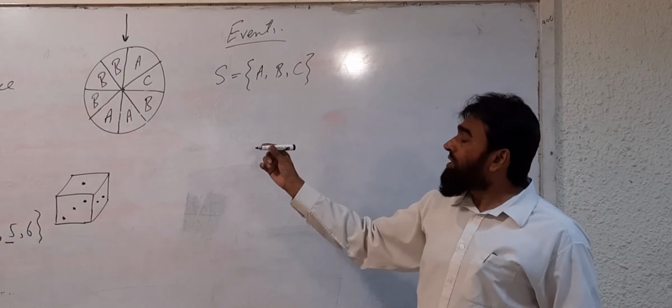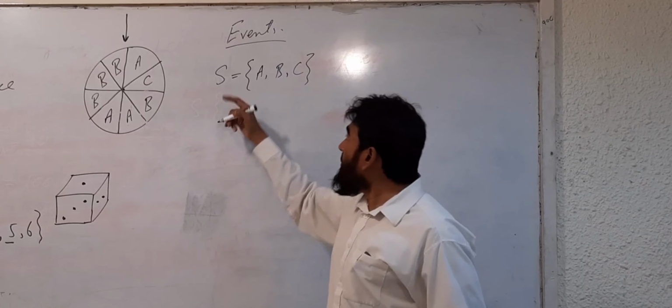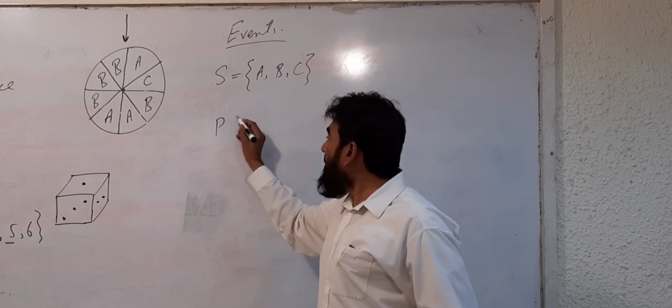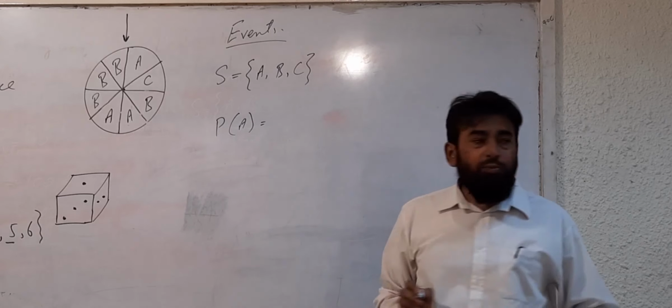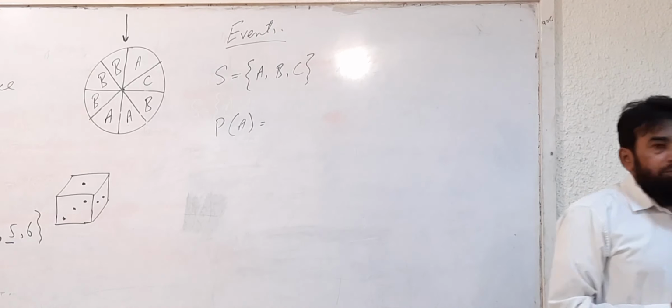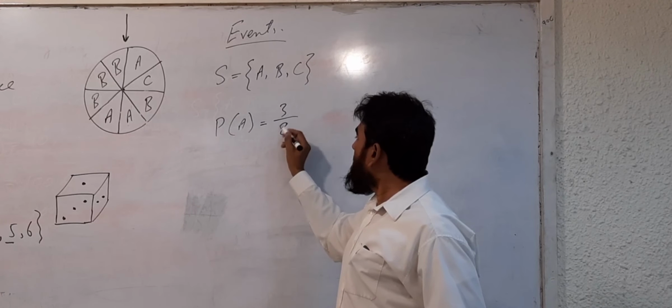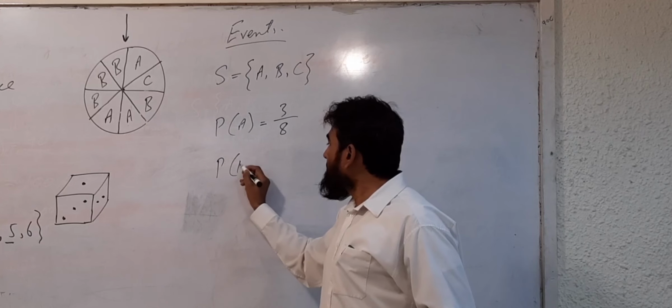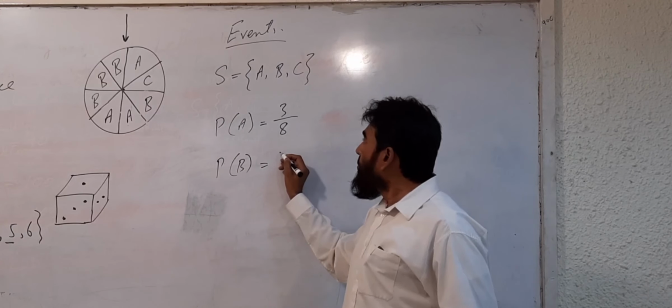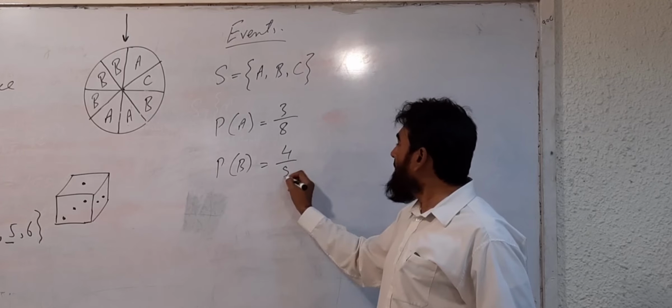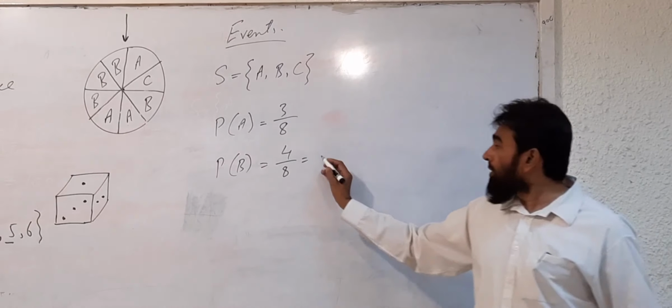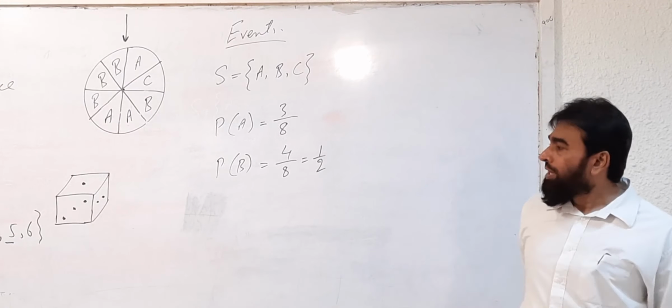Now, if I am talking about an event in which you are going to find the probability of A, what is the probability of A? 3 over 8. Probability of B. Okay. First of all, write down 4 over 8. After simplifying this, 1 over 2. Okay. In the same way, the probability of C is 1 over 8.